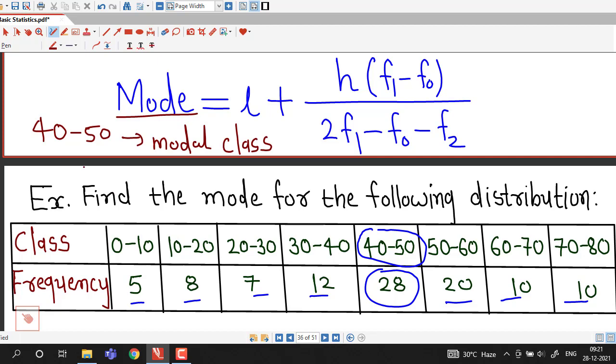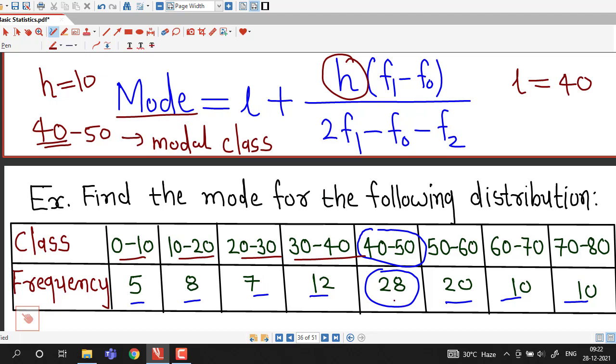Now the lower limit of this modal class will be the value of l. So here l is 40. h means class size or length of each class, so that we can observe here. All these are exclusive type classes and h is 10 for each class.